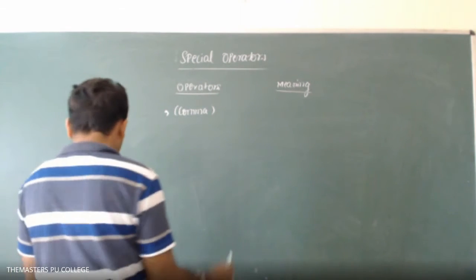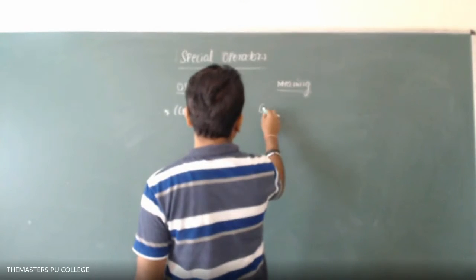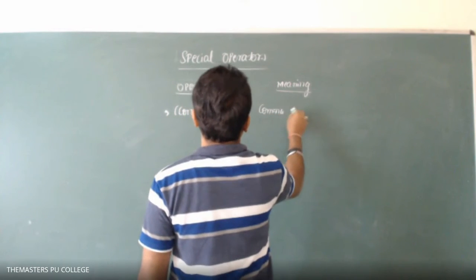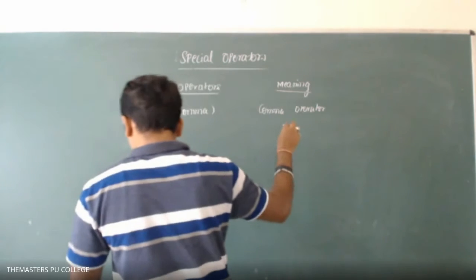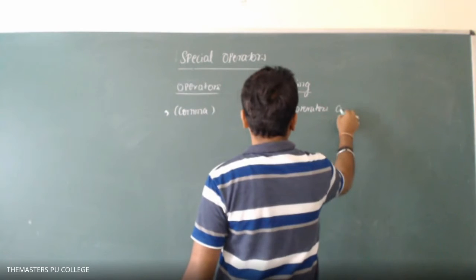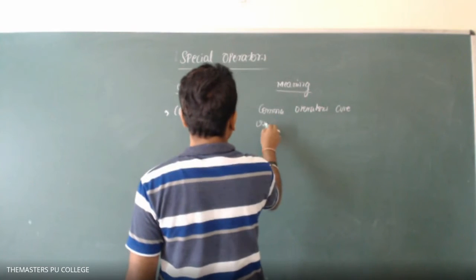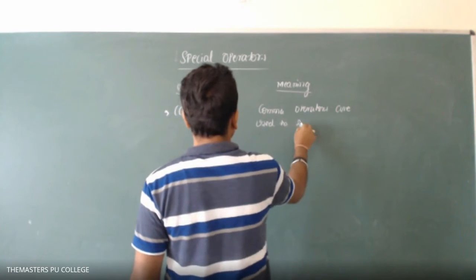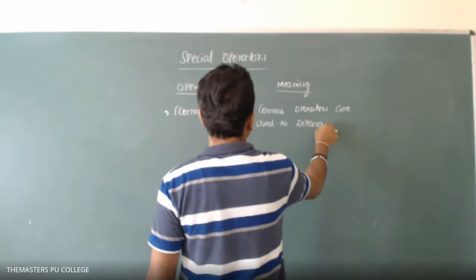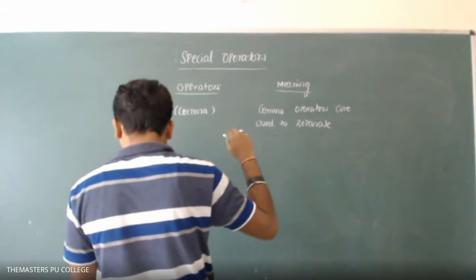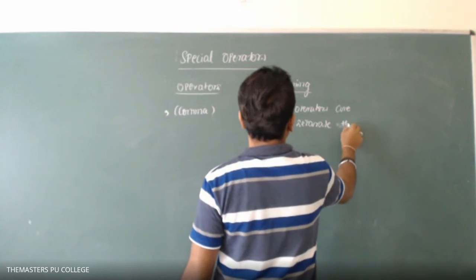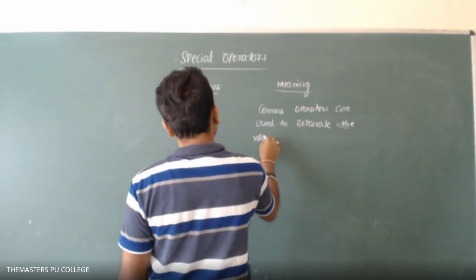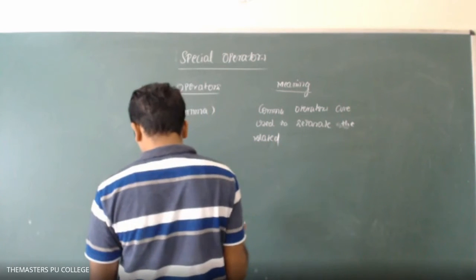So the comma operator, I use it to separate the related expressions.